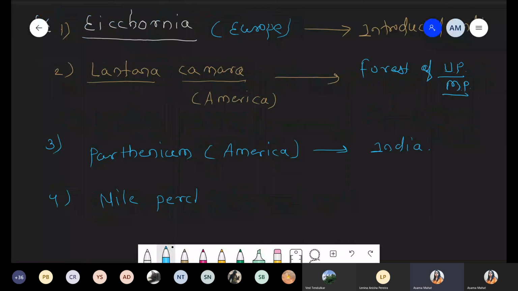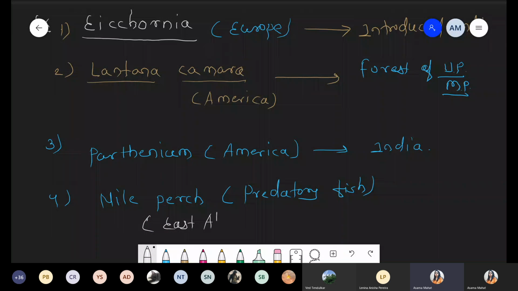Nile perch, basically it is an example of a predatory fish. What is the meaning of this predatory fish? Now what happened? Basically this Nile perch is introduced from East Africa. Again, it is not Indian, right?